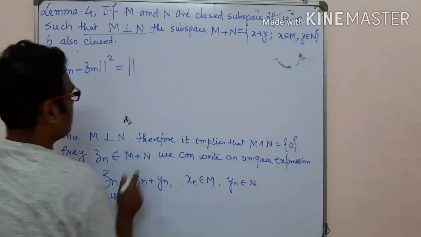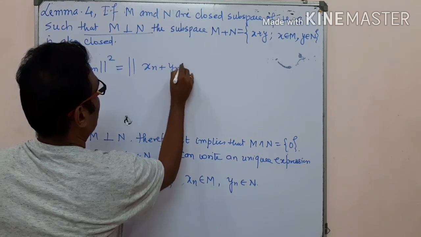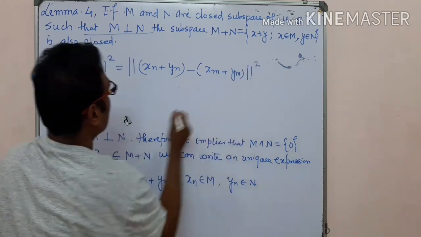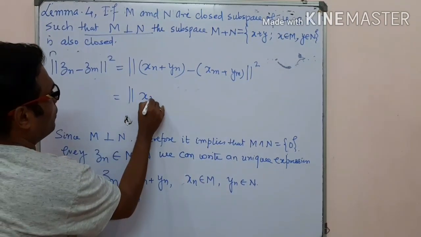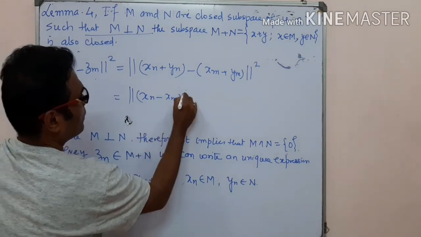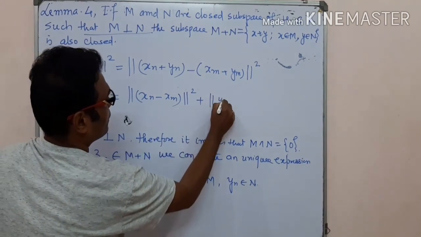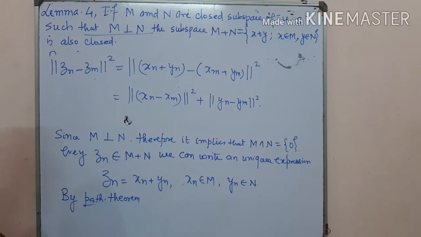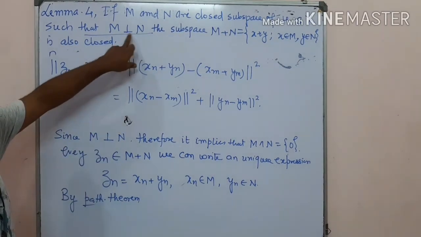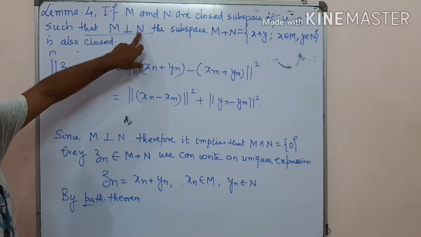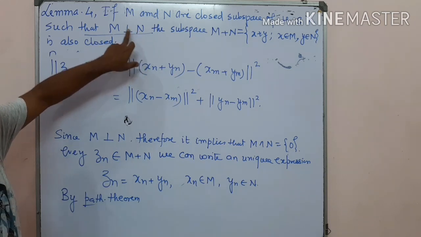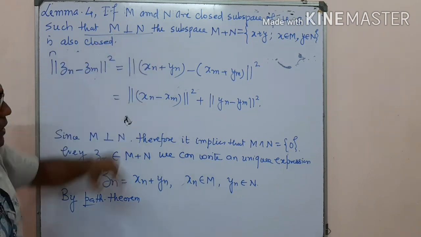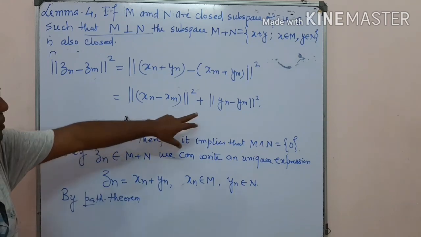The value is xn plus yn minus (xm plus ym) whole squared, which is equal to the norm of xn minus xm whole squared plus the norm of yn minus ym whole squared. Since M is perpendicular to N, every element of M is perpendicular to every element of N, that is, the inner product of xn with ym is 0 and the inner product of yn with xm is 0.